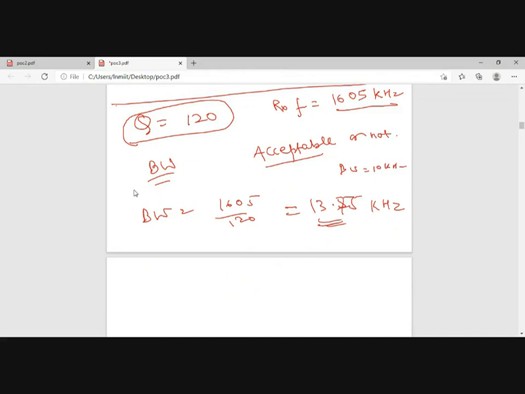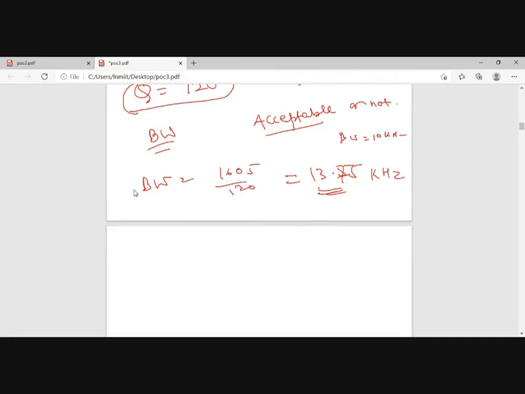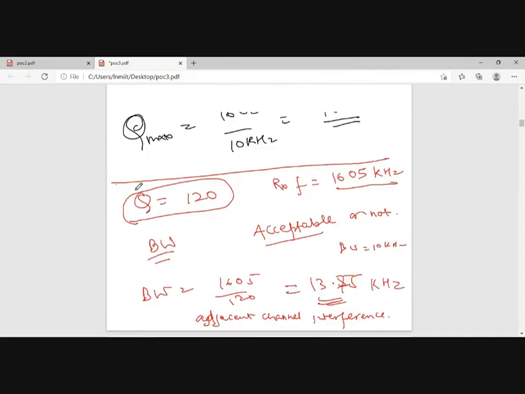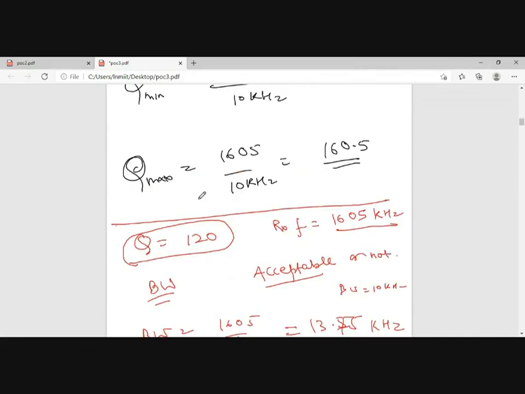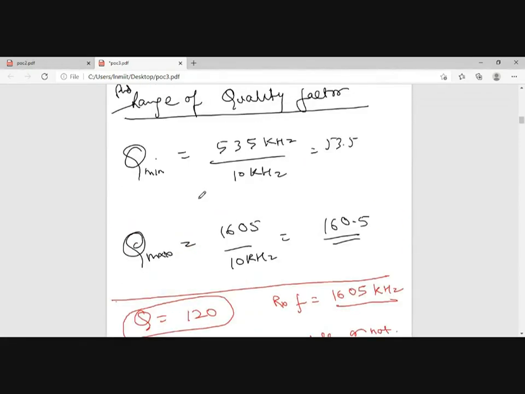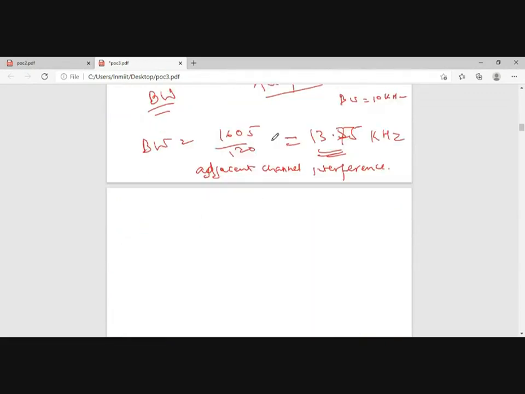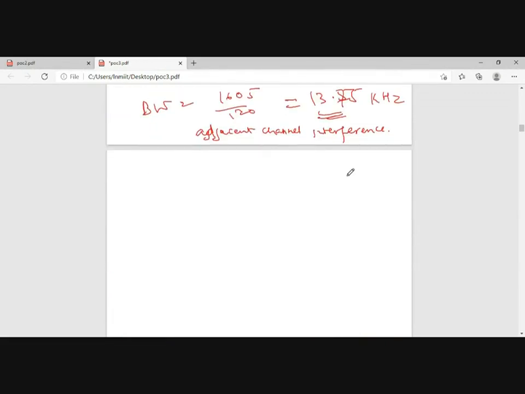And what comment will you write? You will be saying that adjacent channel interference will be created, so it is not acceptable. When you are answering it, it should be clear that adjacent channel interference will be created and hence it is not acceptable. So these are the types of numerical that can come in your examination. Be prepared and remember these terms. These are the problems with the TRF.